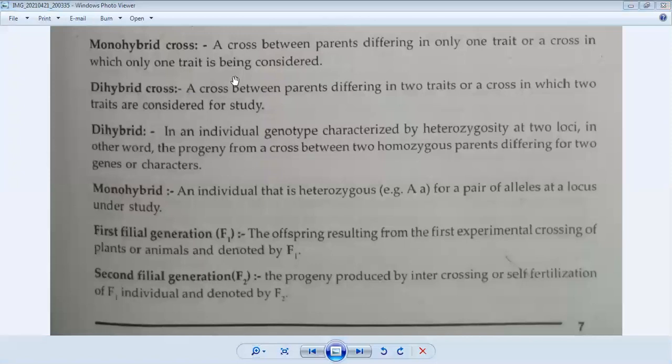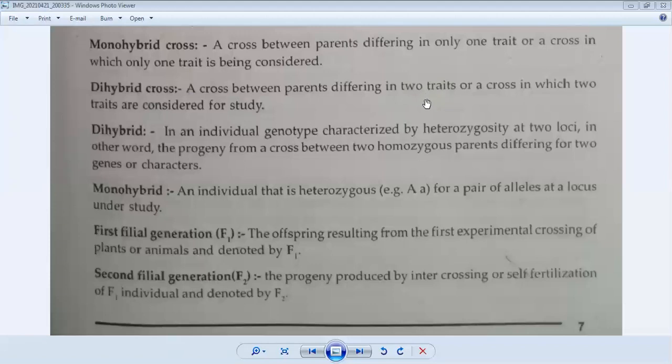So the cross between the two parents differing in their single characteristic or single pair of contrasting characters to produce the F1 generation is the case of monohybrid cross. Dihybrid cross: the cross between the parents differing in two traits. यहाँ पे single trait था, only one trait, और यहाँ पे दो traits हैं.